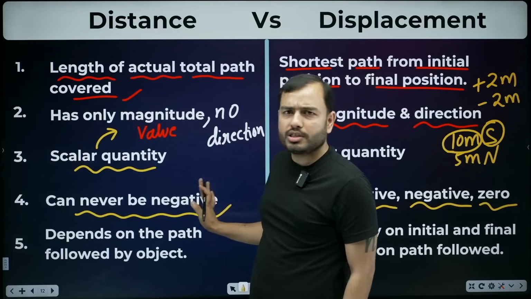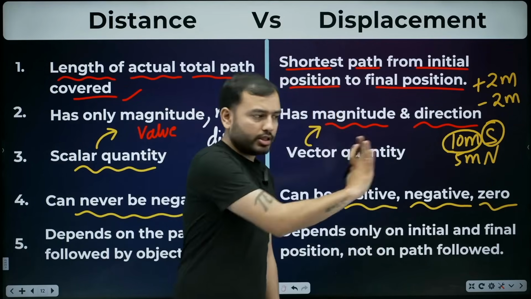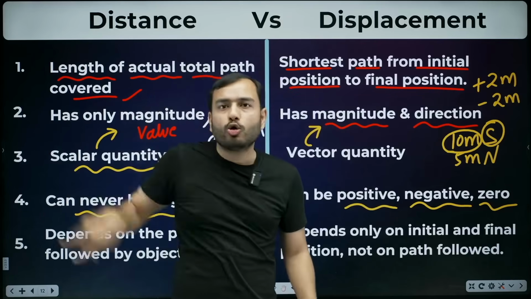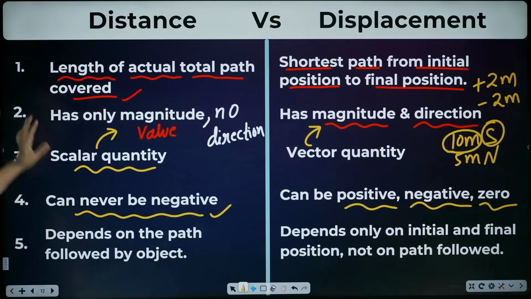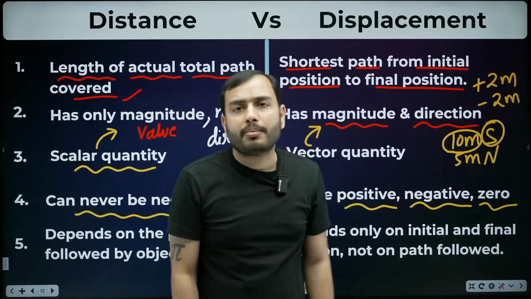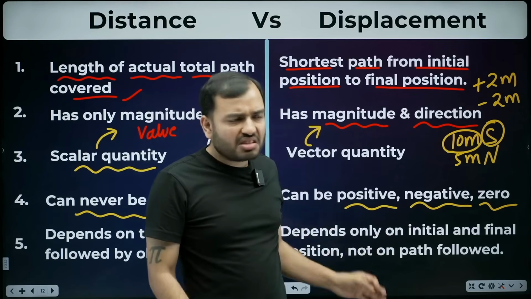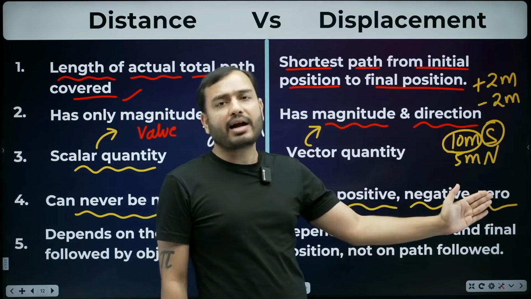Distance, beta, will always be positive. Now, beta, distance depends on the path followed by the object. Which road you took, that's what distance depends on. Displacement tells me the initial point and the final point. That's it. I will take the shortest path here.